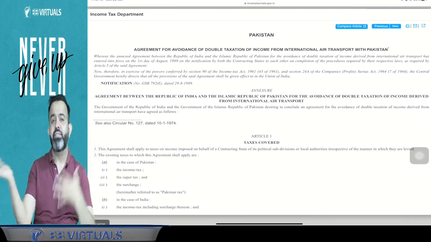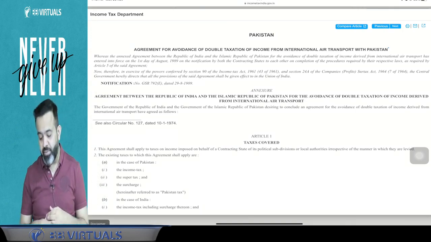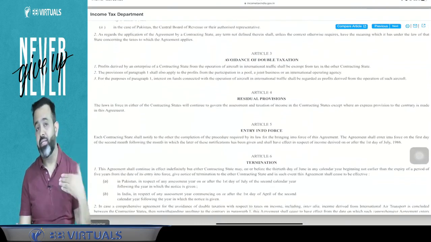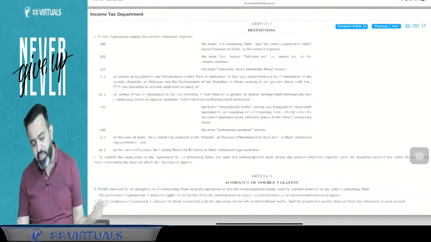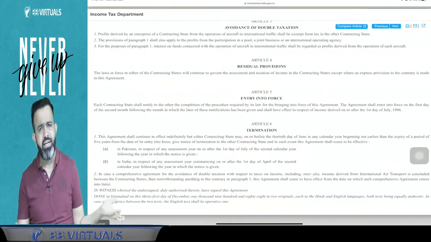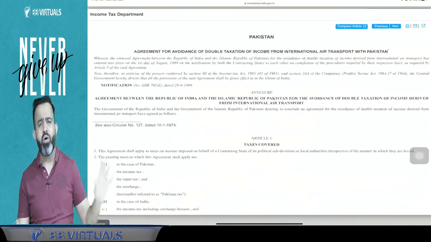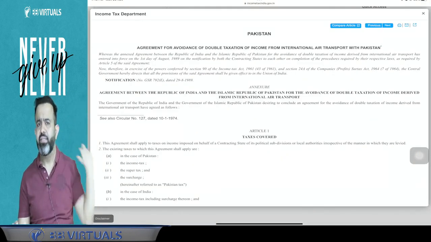Suppose Pakistani Airlines comes to India or Indian Airlines goes to Pakistan, then how their income will be taxable, and how India and Pakistan will share the right of taxation. So this particular agreement is a limited DTAA because there are only 6 articles, and they covered only income related to international traffic, meaning airlines income.